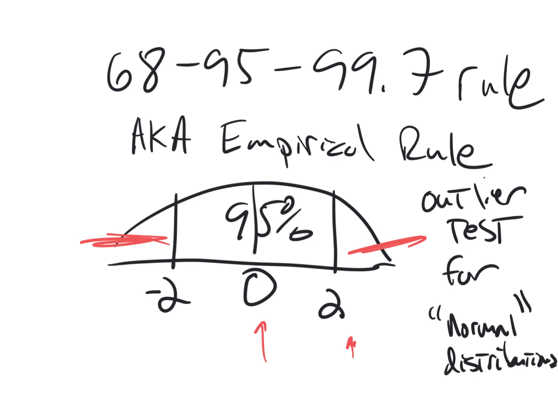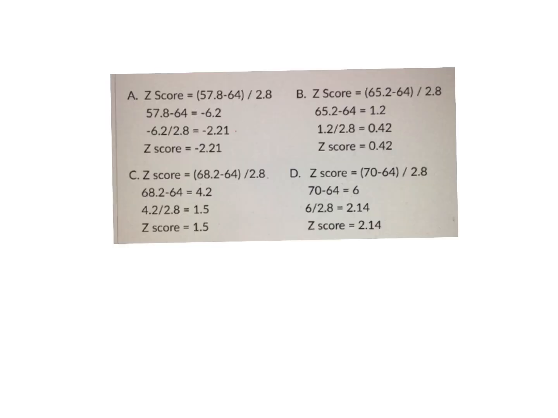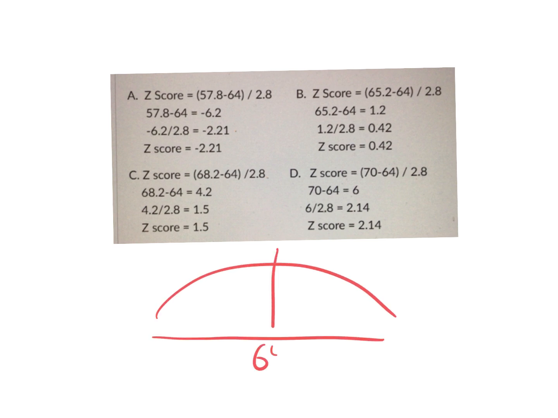So let's look at what you wrote for the heights. This is women's heights. Yeah, this is the one about U.S. women's heights. So do you see how we know that we're told a mean of 64, and if we go 2 standard deviations above or below the mean, let's see, what is the standard deviation? 2.8. So 2.8 times 2 is 5.6.